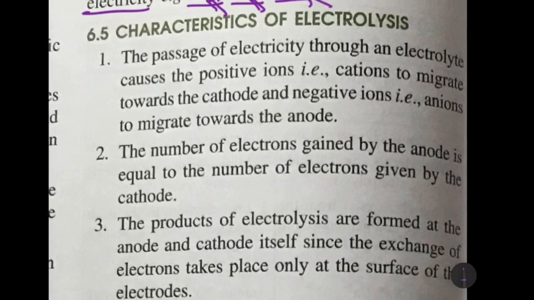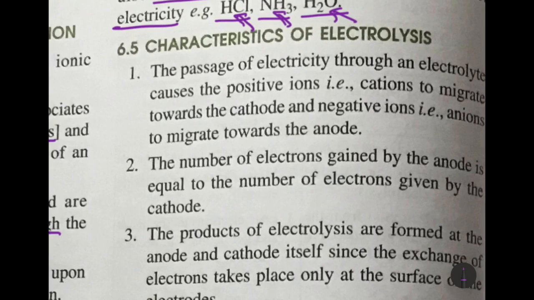Now characteristics of electrolysis. The passage of electricity through an electrolyte causes the positive ions, that is cations, to migrate towards the cathode, C to C, and negative ions will migrate towards the anode, that is A to A. Anions will migrate towards the anode. Now the number of electrons gained by the anode is equal to the number of electrons given by the cathode. The cathode gives the lost electrons to the atom and turns it into a neutral atom. So the products of electrolysis are formed at the anode and cathode itself.